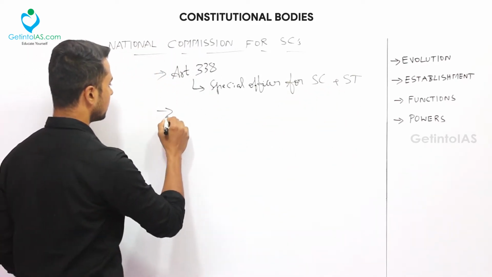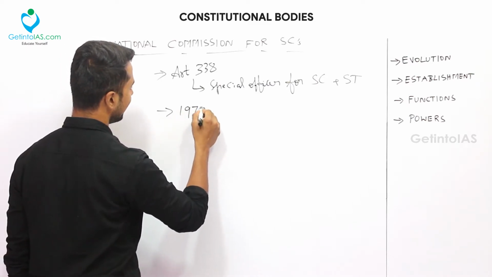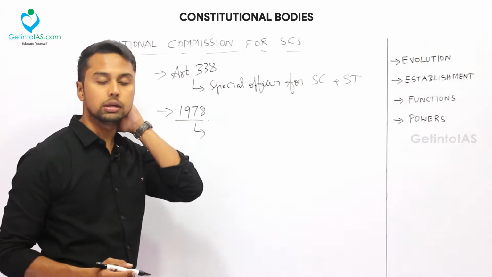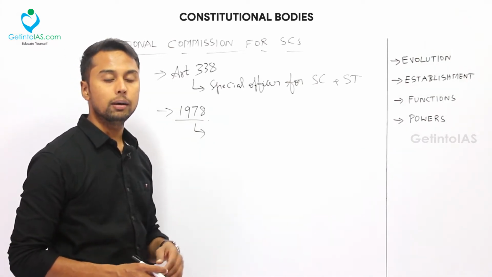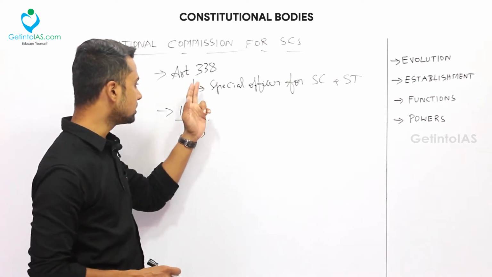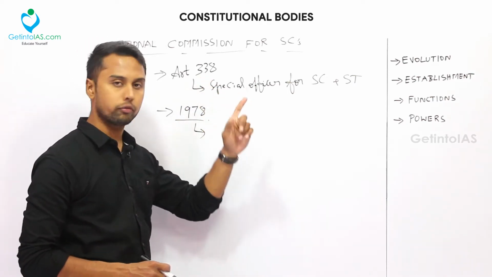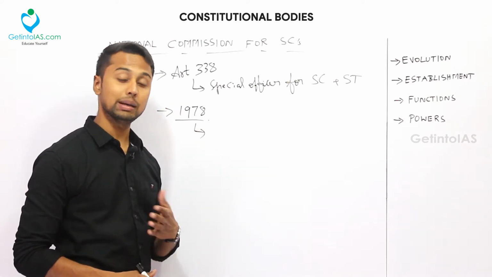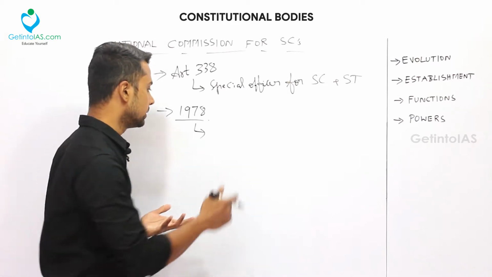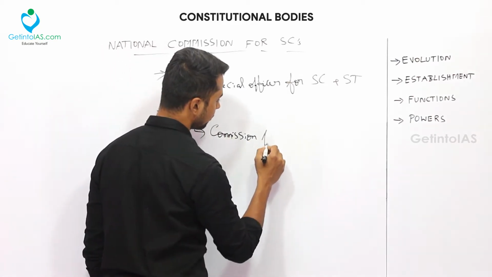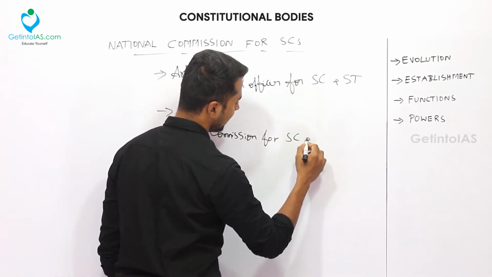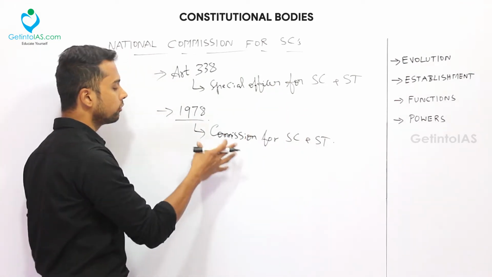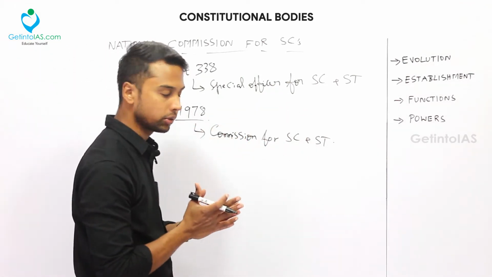Next, in the year 1978, the government passed a resolution for the establishment of a multi-member body. Okay, this Article 338 gave rise to a special officer, only a single officer. In 1978, the government passed a resolution for establishment of a multi-member body called a commission for SC and ST. Special officer was also there. In 1978, it formed a multi-member commission for SC/ST. Okay, that is one thing.